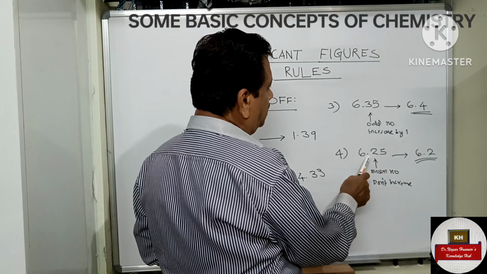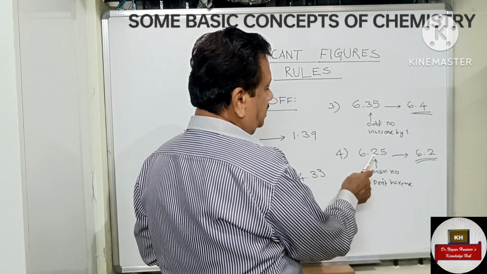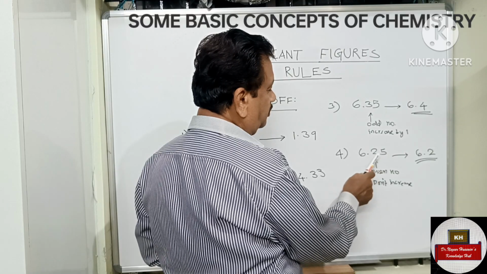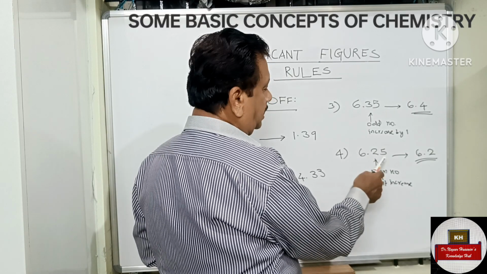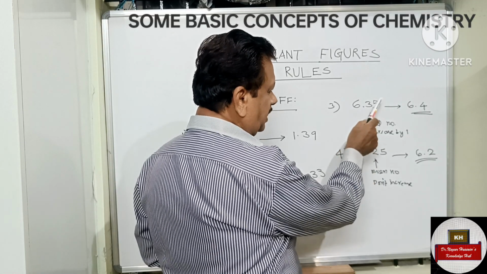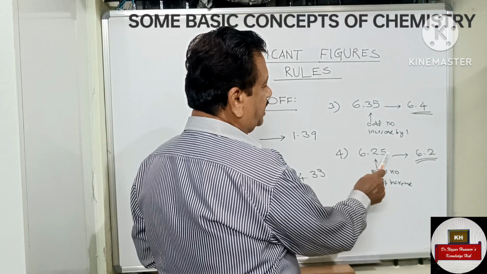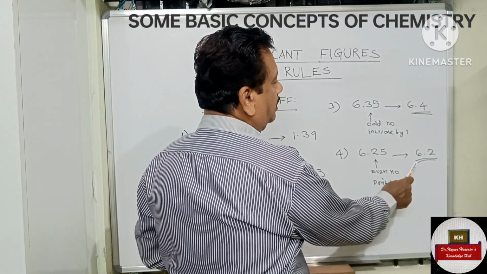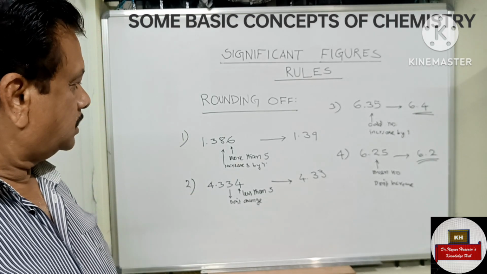Suppose this number is even, like 6.25, where 2 is even, and you have 5. You want to increase it, but the rule says don't increase, leave it. Odd means increase by 1, even means don't increase. So the result of 6.25 after rounding off is 6.2. Hope this is clear to you.